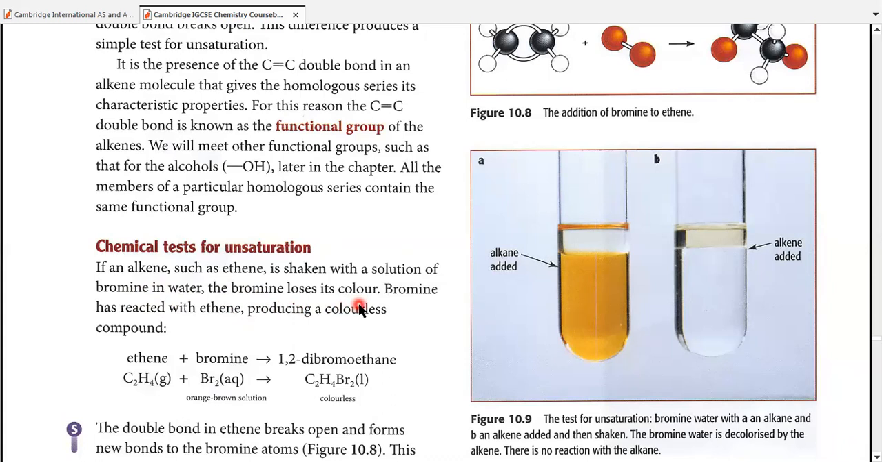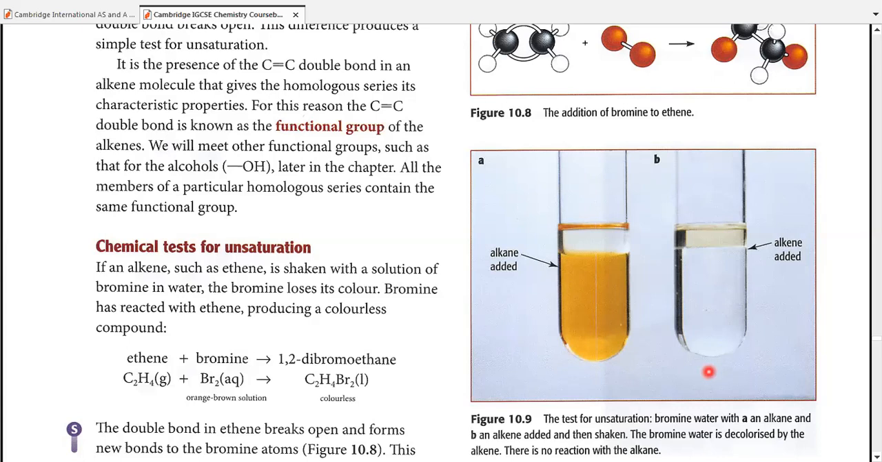Let me tell you, bromine has an orange-brown color, just like given in the diagram. When an alkene reacts with it, it decolorizes it. The orange-brown appearance is lost and is converted into a colorless or transparent appearance. However, if an alkane is added, alkane does not react with bromine water and there is no change in color. So what is the original color of bromine water? Orange-brown. Alkane does not react with it, no color change. Alkene will react with it immediately and decolorize it, making it colorless, and you will instantly, in a matter of seconds, be able to differentiate between an alkane and an alkene.